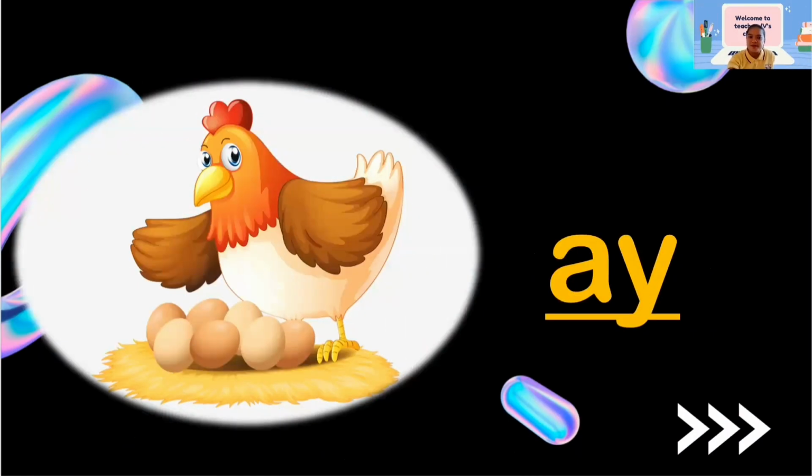How about this one? All right. In the picture, you can see a hen with the eggs. So how many eggs do you see there? So we have 1, 2, 3, 4, 5, 6, 7 eggs. So based on the picture given, what do you think is the appropriate word for it?